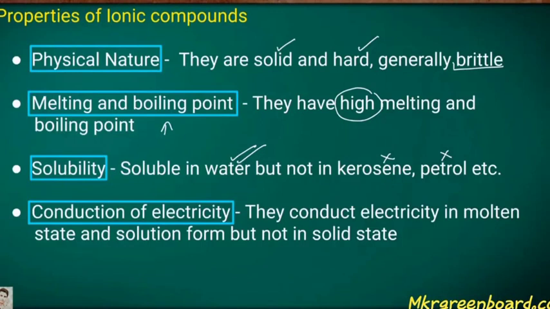The last is conduction of electricity. They conduct electricity in the molten state and in solution form, but not in the solid state. As we see, for the passing of electricity, ions are necessary. So in the molten state we can get them, so it can conduct electricity, but in the solid state there are no free ions. That's why it is not able to conduct electricity.